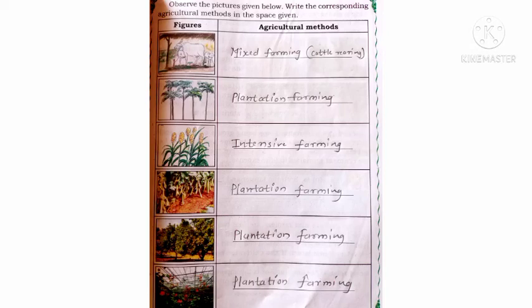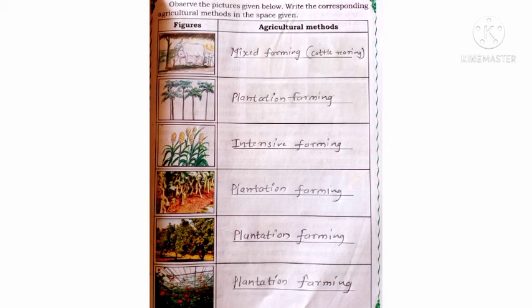Okay. Next picture, see, fruits are grown there. There are mango trees. Okay, there are mango trees. So this comes in the plantation farming method.